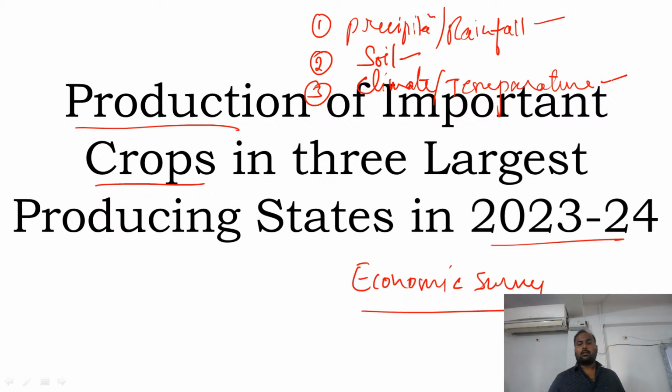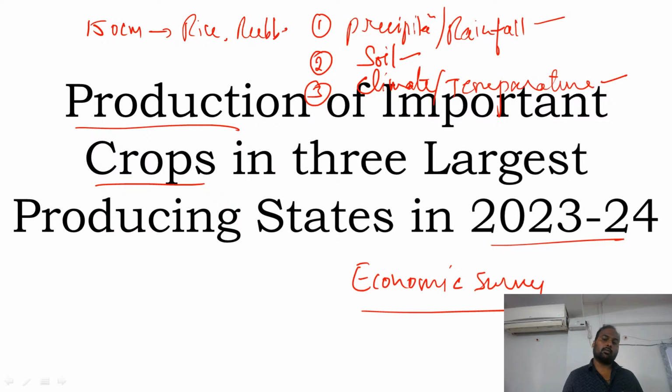Now, for example, see what type of crops require a good amount of rainfall. If the rainfall is more than 150 centimeters per year, generally we can say there is very good rainfall. Which crops require this amount of water? Simply rice, rubber, tea and coffee. These crops require a good amount of water.